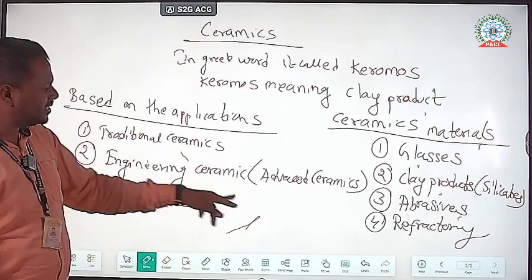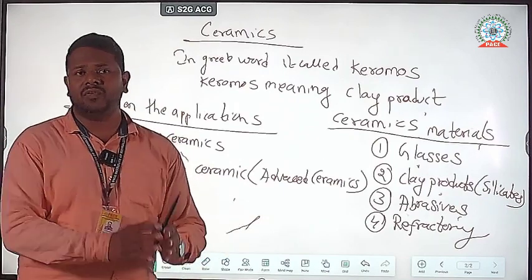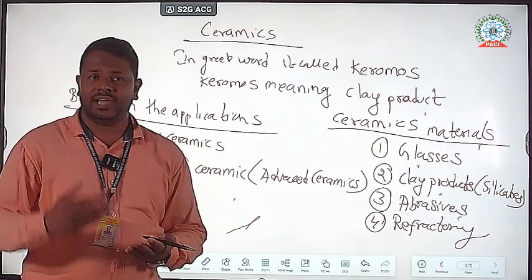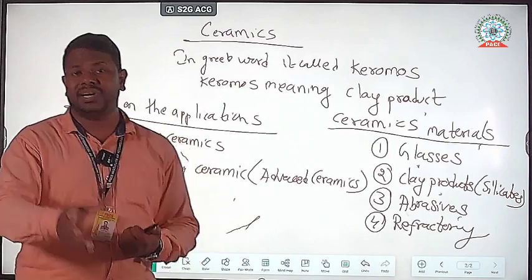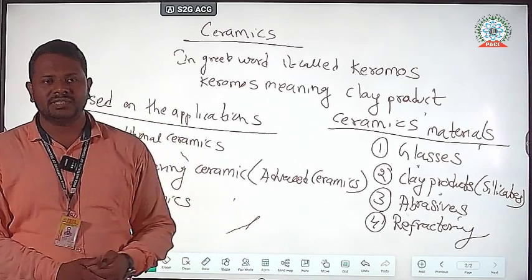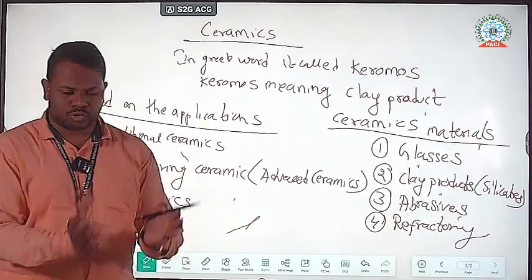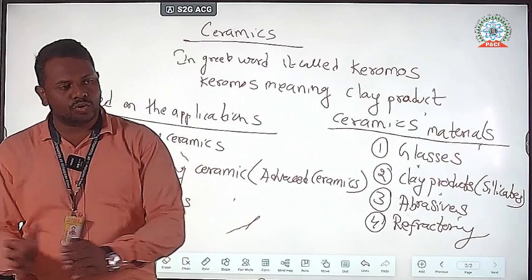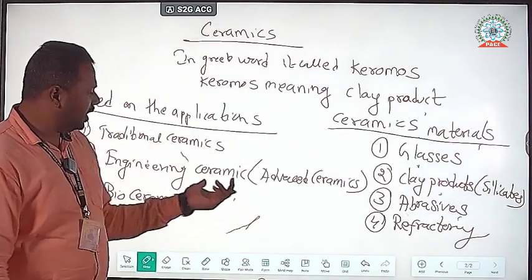Engineering ceramics means in industry, the materials will be at high temperatures, like 1800 degrees, 2000 degrees. To handle that material, or to store it, or to transfer it from one place to another, we need engineering ceramics.